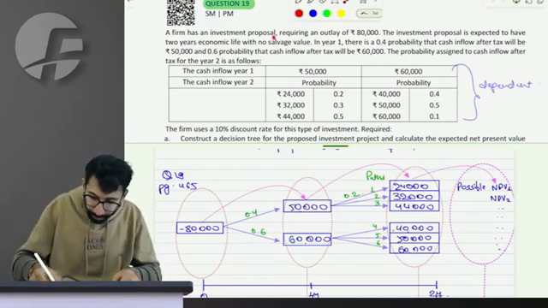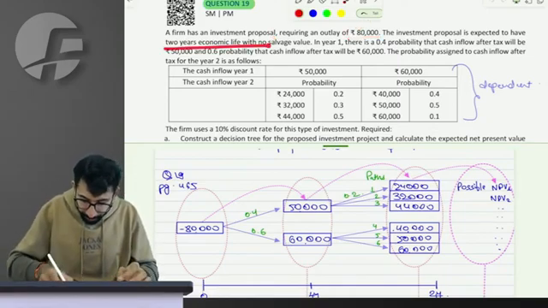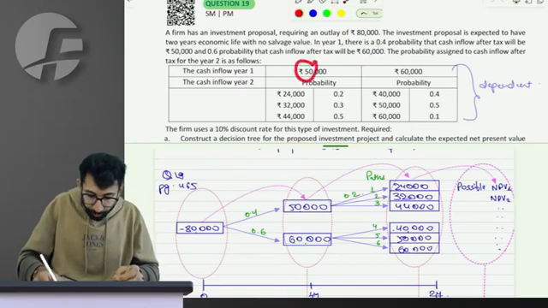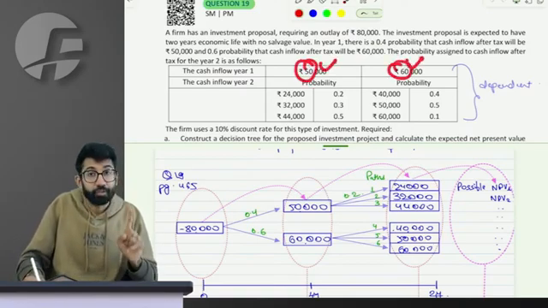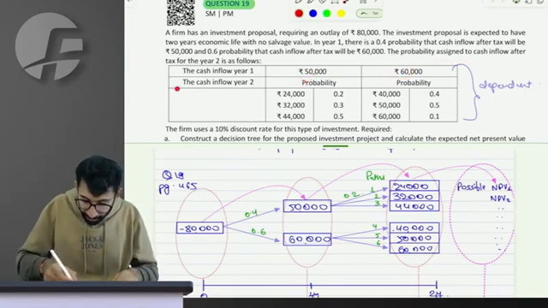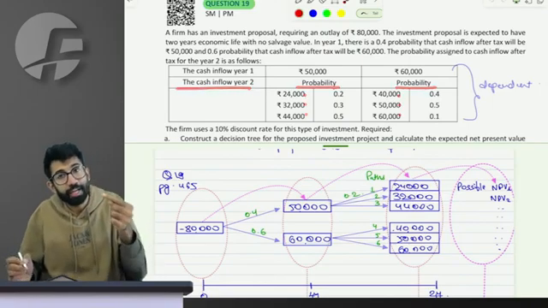The firm has an investment proposal requiring 80,000 of outflow. The investment is expected to have 2 years of life. Year 1, 40% chance that cash flow will be 50 and 60% chance cash flow will be 60. So 50,000, 60,000 can be the cash flow in year 1, having 40 and 60% chance. Then in year 2, the cash flows and the probability depend on what the cash flow in year 1 was.